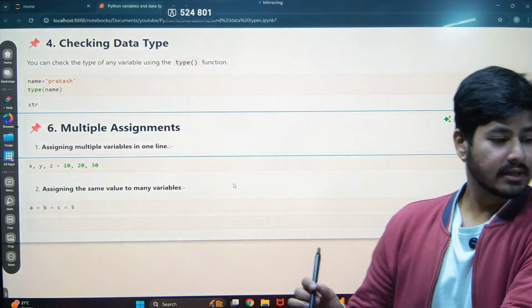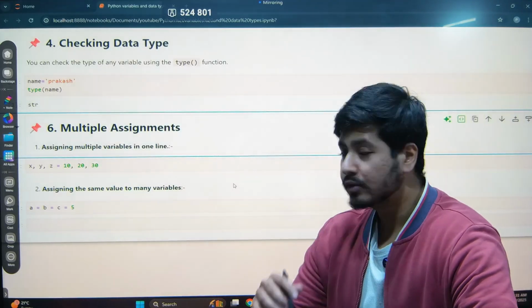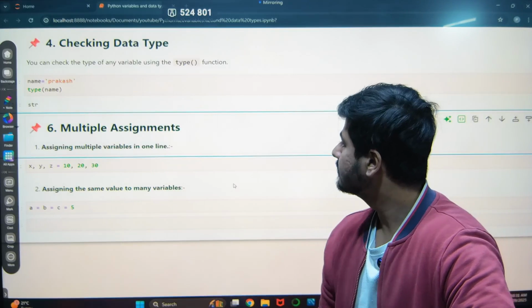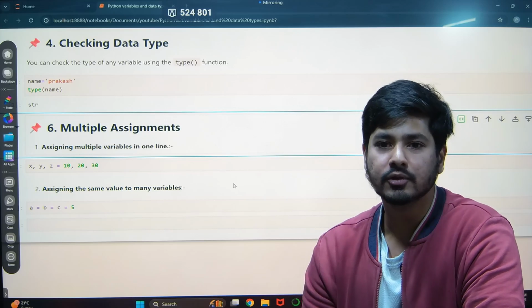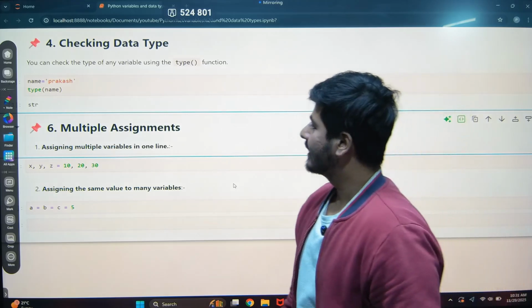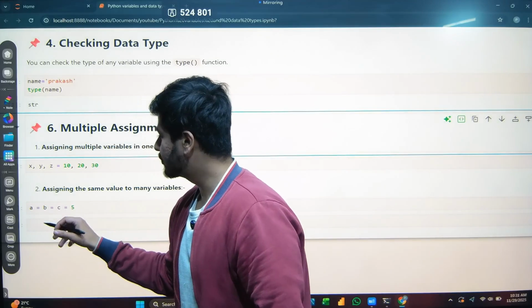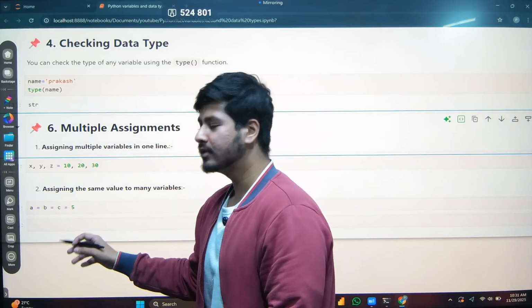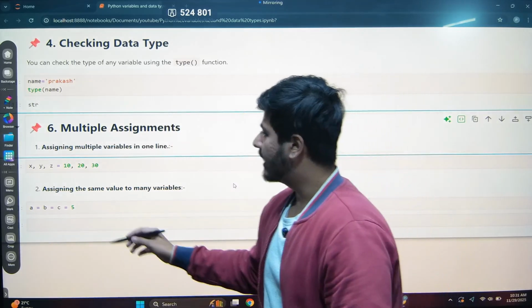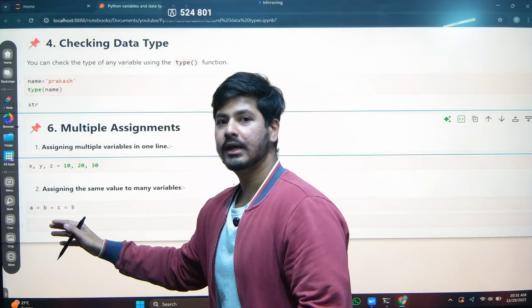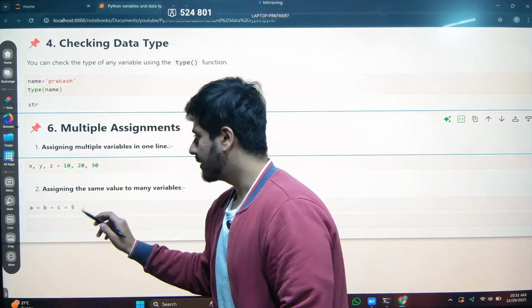And the second point is Python also allows you to give the same value to many variables. Like here a is equals to b is equals to c is equals to 5. That means here the value of a, b and c is 5. I hope this is clear.